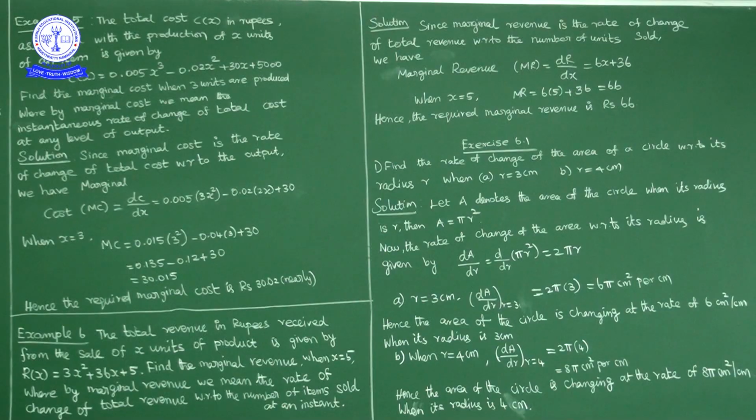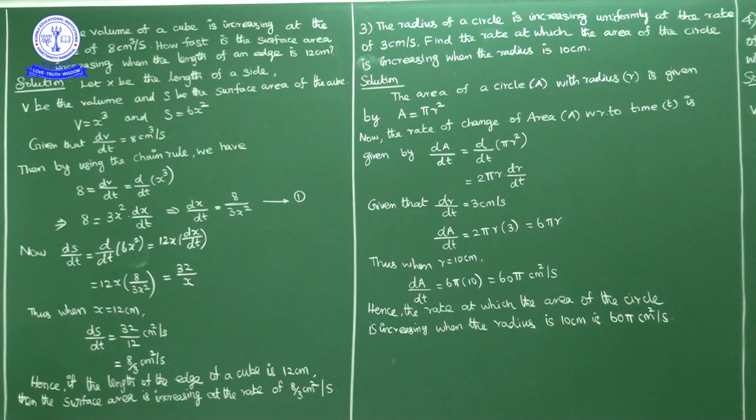Okay, next question. Question number 2: the volume of cube is increasing at the rate of 8 centimeters cube per second. What is given here? Volume of cube is increasing at the rate of 8 cubic centimeter per second. Now rate change with respect to time, so dV by dt is equal to 8. Increasing means positive, so dV by dt is equal to 8.